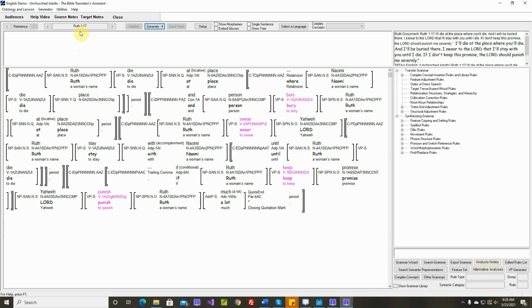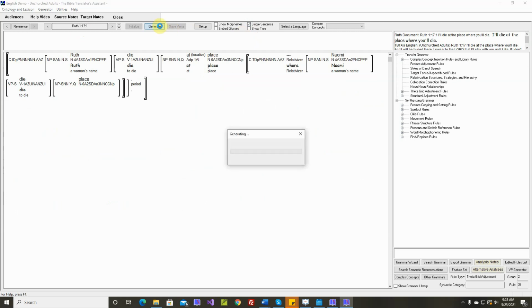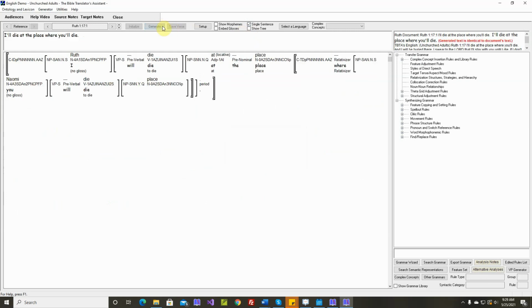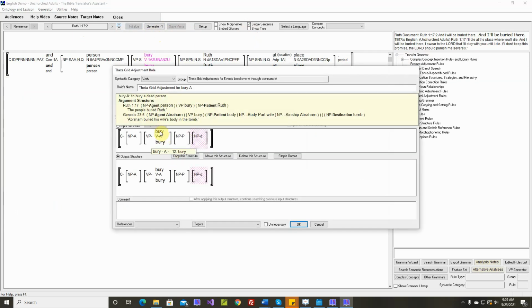In this video we'll work on Ruth chapter 1 verses 17 and 18. Generated text is identical. Okay, bury. Okay, Abraham buried his wife's body in the tomb. So we need to provide the preposition in the destination.